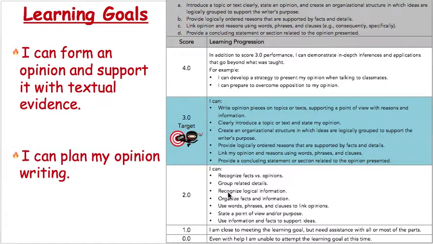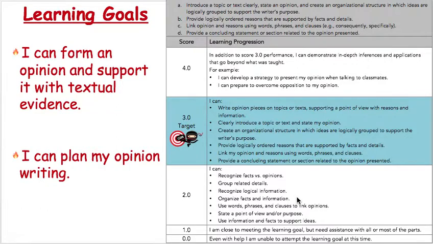You'll notice that around a 1 or a 2 are recognizing fact versus opinions, which we had some practice with, and being able to organize your facts and information. We're able to talk about our points of view and our opinions, and we've found some evidence to support our opinion. So we've done some of the things in the 2. Today we're going to work on some items in the 2 as well as some items in the 3 on this scale.